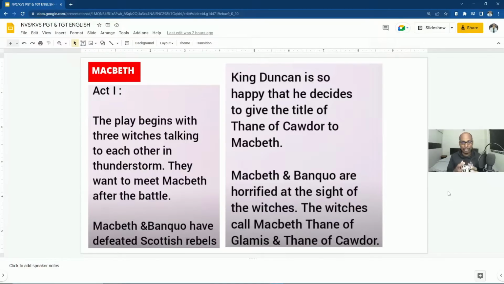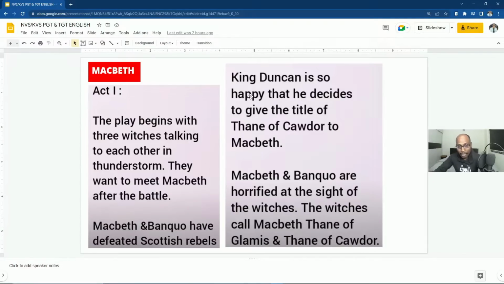Now let us understand this story precisely. Without taking much time, I'll try to explain this story. This Macbeth story is divided into 5 acts. So the play begins with 3 witches talking to each other in a thunderstorm. They want to meet Macbeth after the battle. So Macbeth and Banquo were coming after defeating the Scottish rebels. And when they were traveling to their kingdom, Scotland, these 3 witches wanted to meet Macbeth, and they wanted to tell him one prophecy.